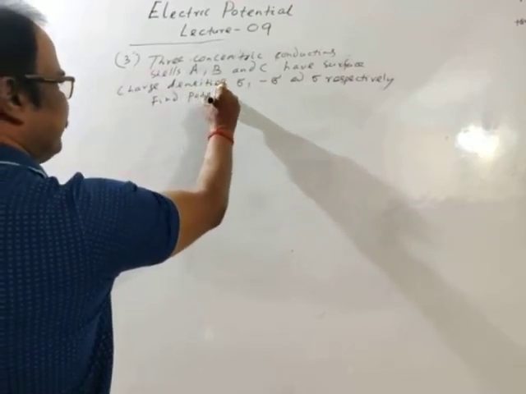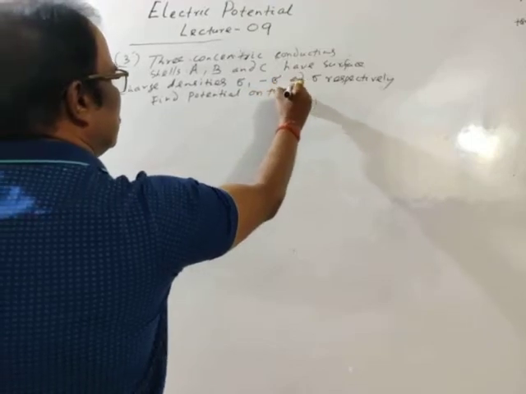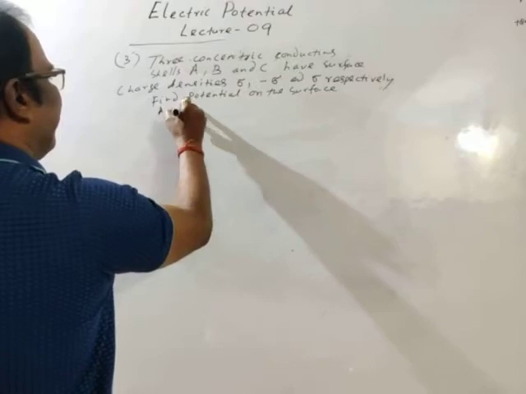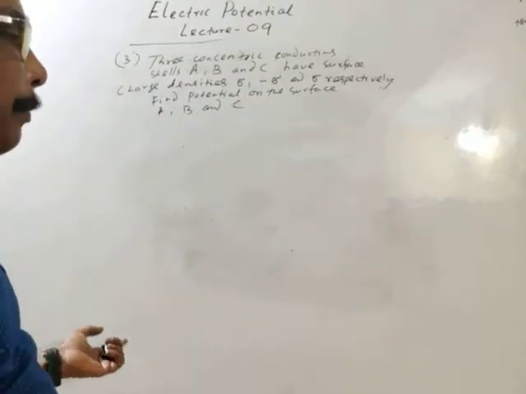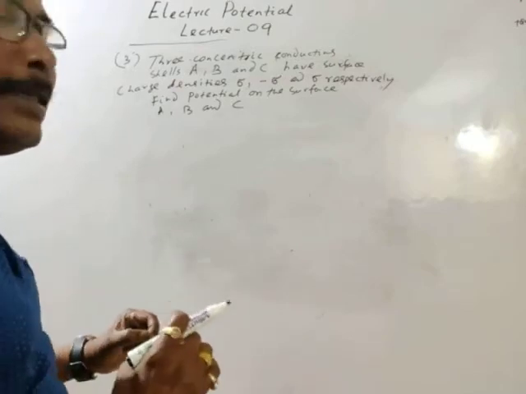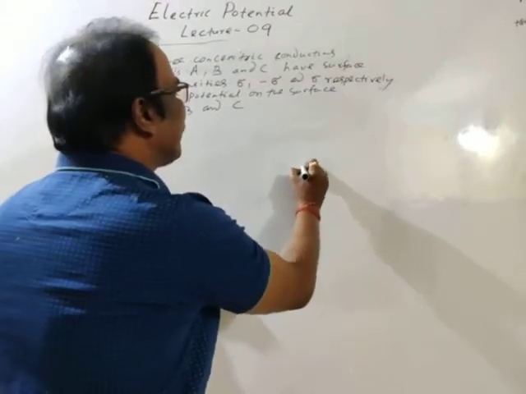potential on the surface of A, B and C. We have to find potential on the surface of cell A, cell B and cell C. Okay, the similar one.